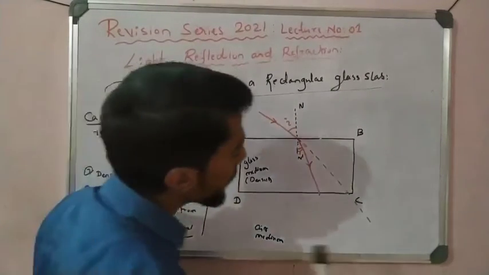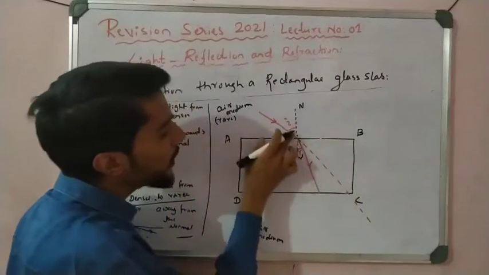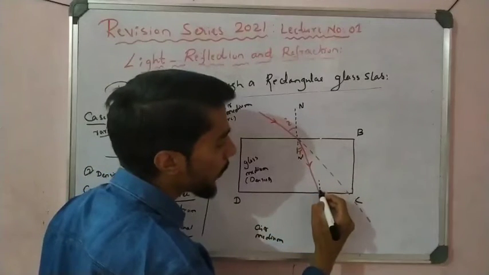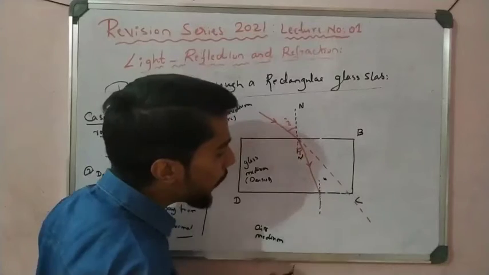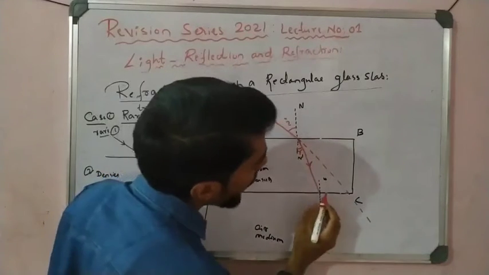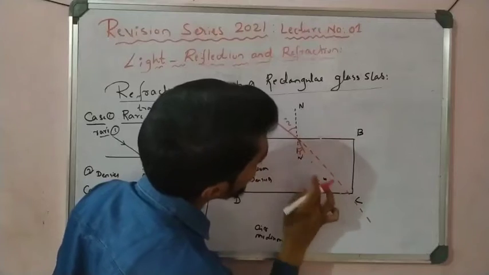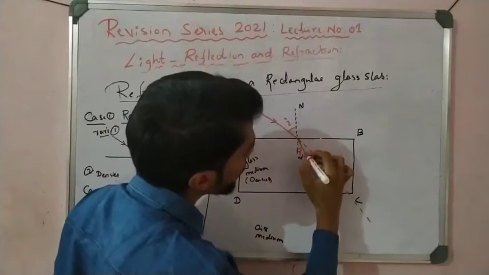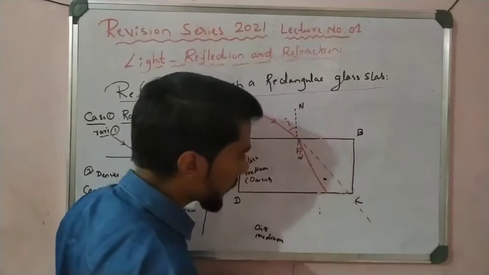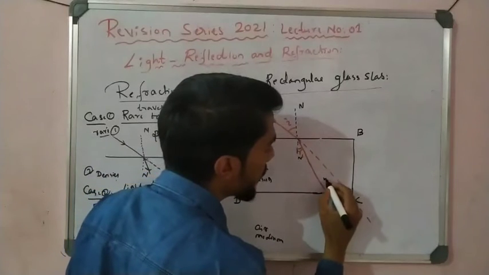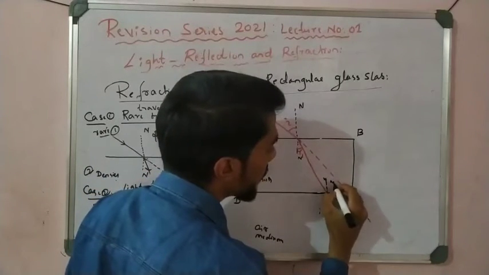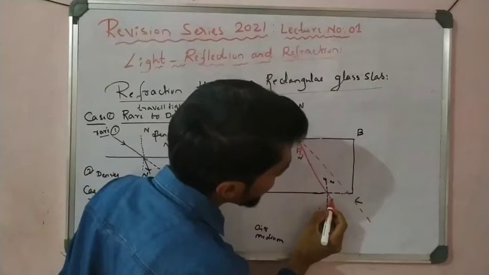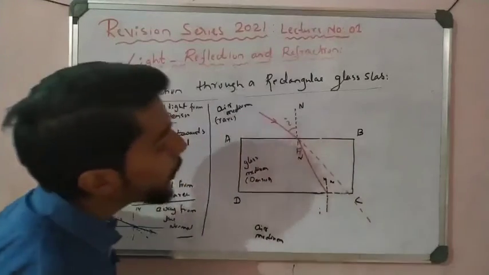Right. Now after that, this refracted ray falls on the opposite side, that is DC, and here again let me draw a normal. Now what happens here? So I now draw one normal here, right? Now see here, actually this is the path, okay, but what happens here?